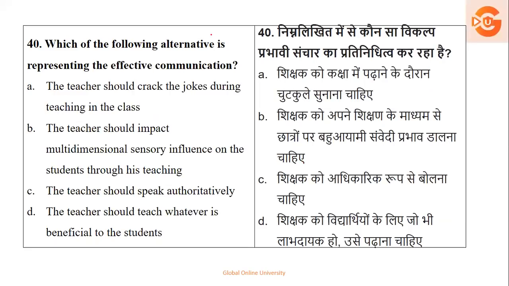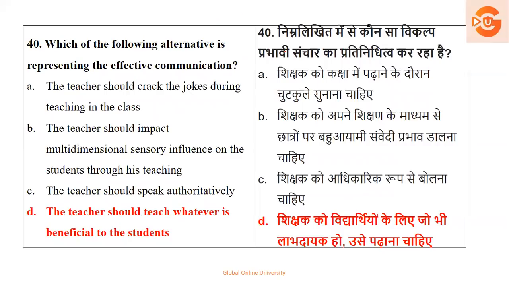Next, which of the following alternatives represents effective communication? What will be effective communication? Teacher cracking jokes. Teacher should impart multidimensional sensory influence. The teacher should speak authoritatively. Teacher should teach what is beneficial to the student. So definitely C and A options are out. Here, sensory influence alone is not enough. It's better the teacher teaches what is beneficial for the student. So here your option number D is the right answer.